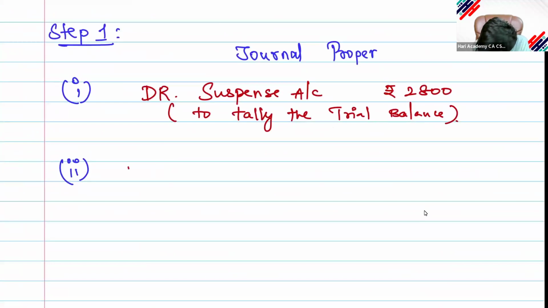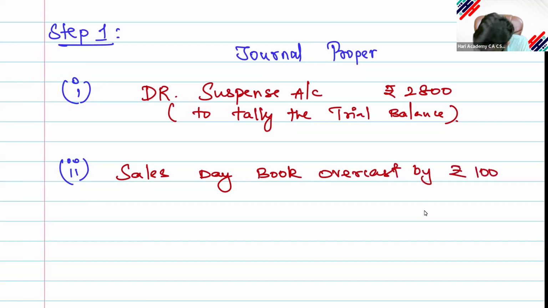The sales day book has been overcast by rupees 1,000. This is a stage 1 error you identify. How will you rectify it in stage 2? Because you are preparing this after the trial balance, but before the final accounts. So the sales day book being overcast means debit sales account by rupees 1,000.